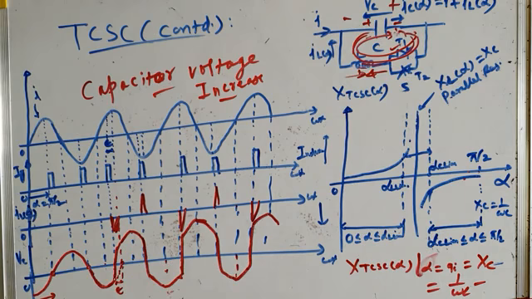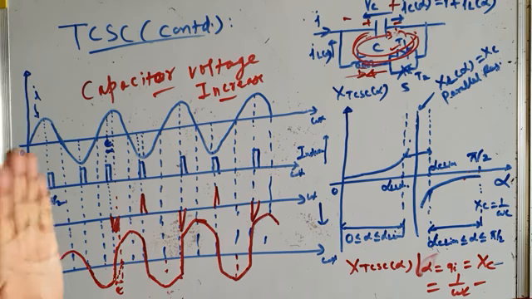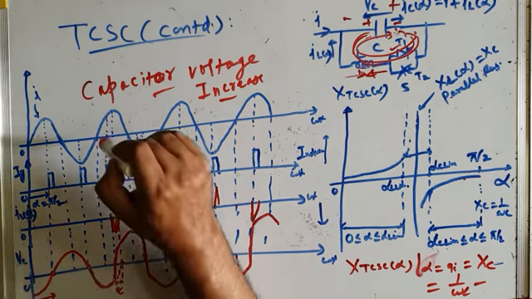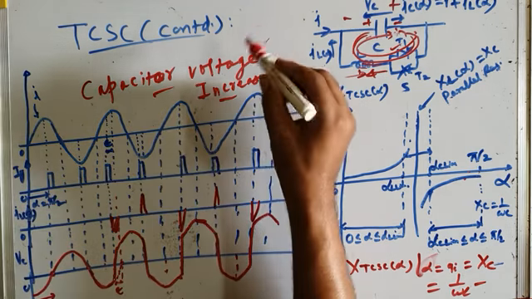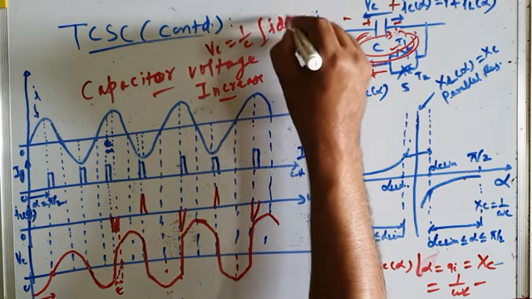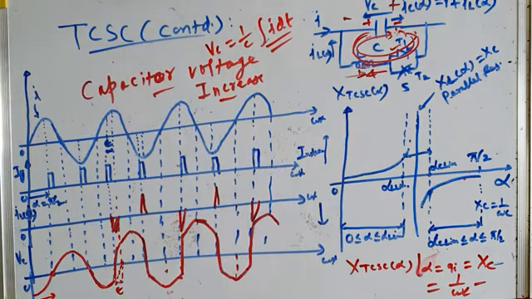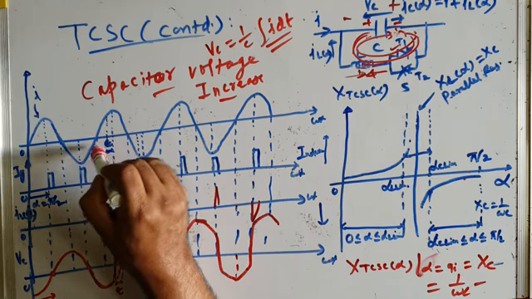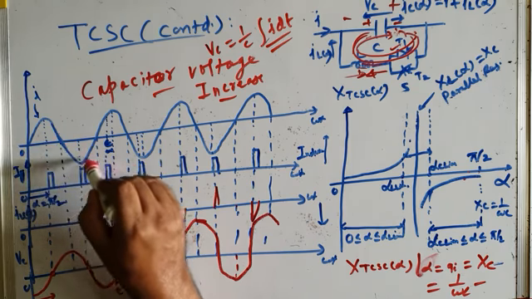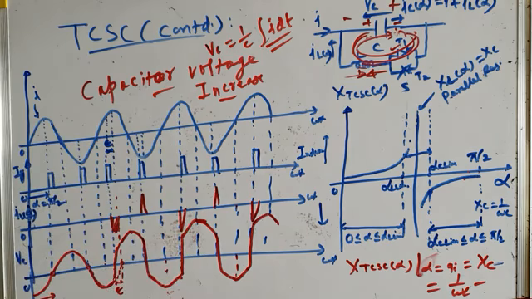The second point of view for understanding this is that the capacitor charges to higher voltage because, you can see, the voltage across capacitor is 1 by C integral I dt mathematically. This I dt area, the current area, becomes higher. For example, from here to here, when TCR is fired here, you can see this area is exactly equal to this area and capacitor voltage remains normal.